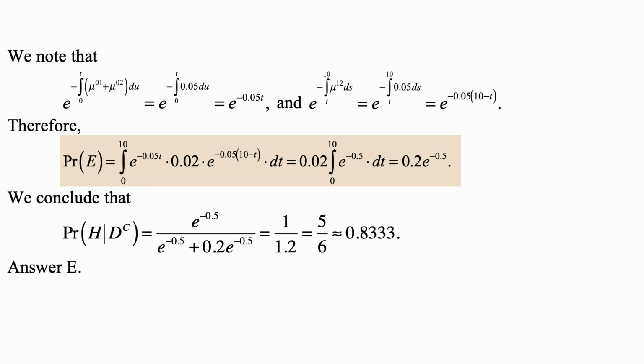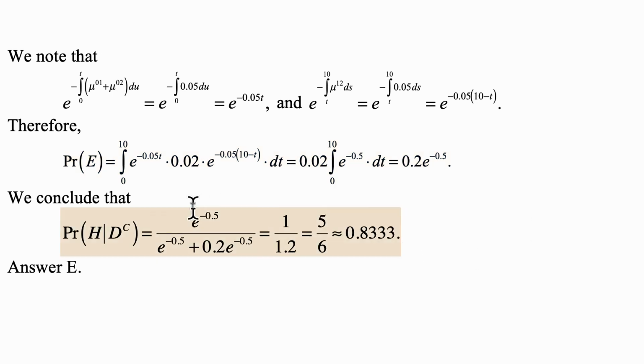Okay, we multiply it out. 0.02 we put in front, and inside what we're left with is the integral from 0 to 10 of e to the minus 0.5 dt. That's a constant, so when you take the integral, it will be the length of the interval from 0 to 10, which is 10, times e to the minus 0.5, and then multiplied by that 0.02. So this is 0.2 times e to the minus 0.5.